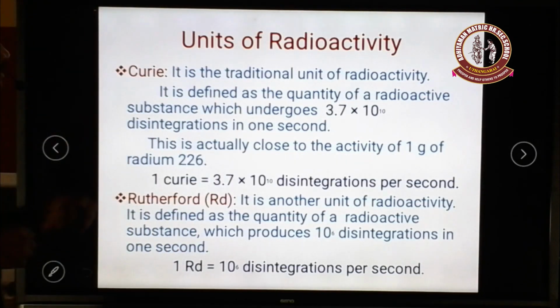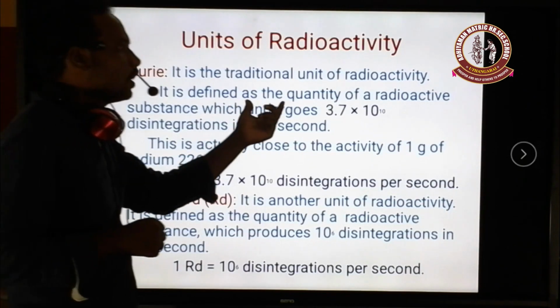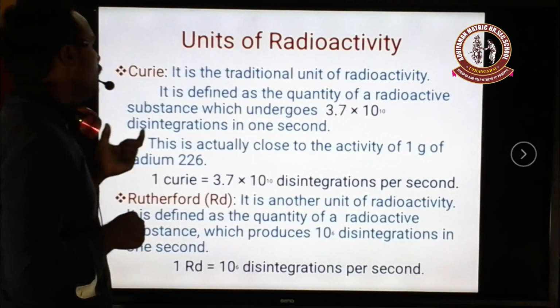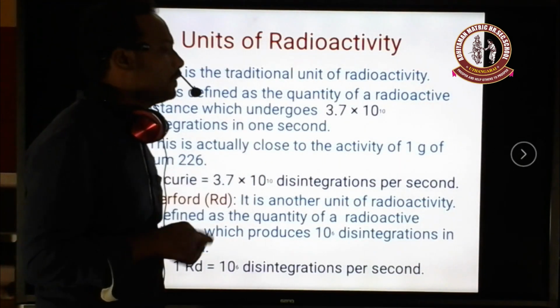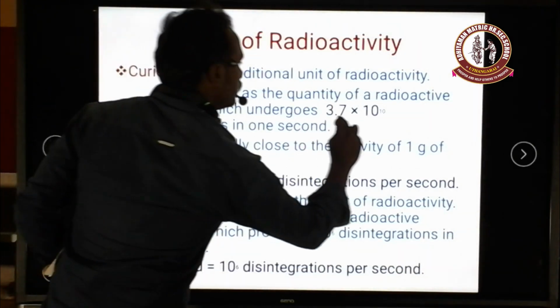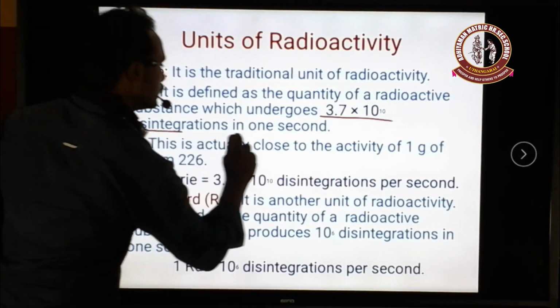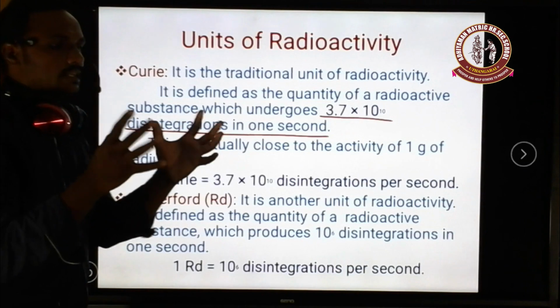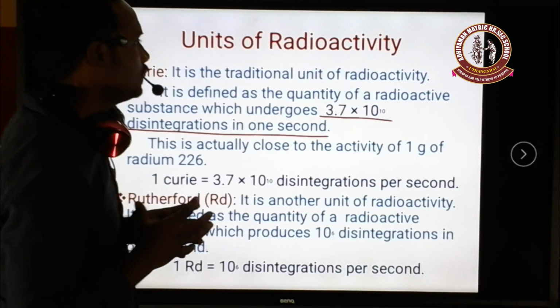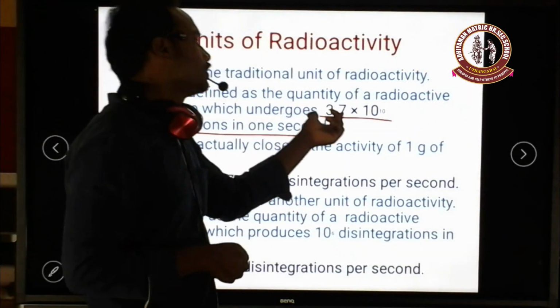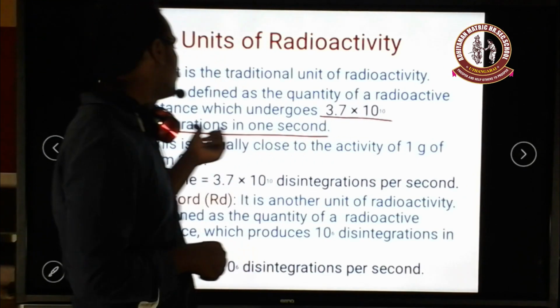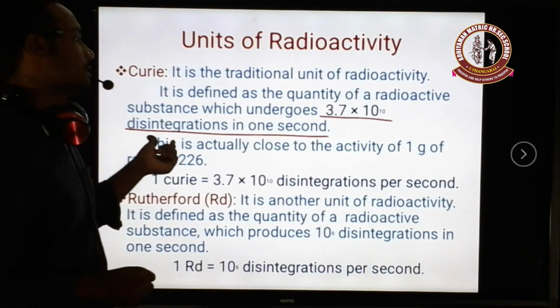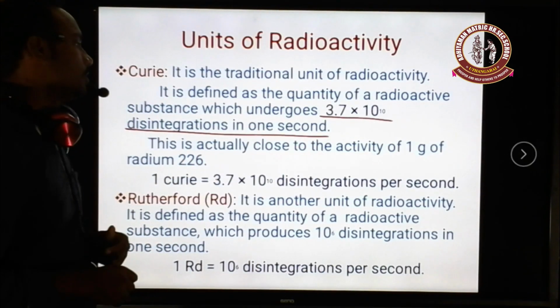So what is a Curie? The Curie is the quantity of radioactive substance which undergoes 3.7 into 10 power of 10 disintegrations per second. If you take a certain amount of radioactive substance that gives 3.7 into 10 power of 10 disintegrations in 1 second, that is called 1 Curie.